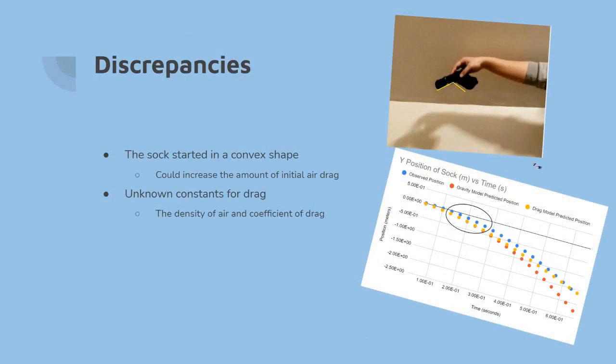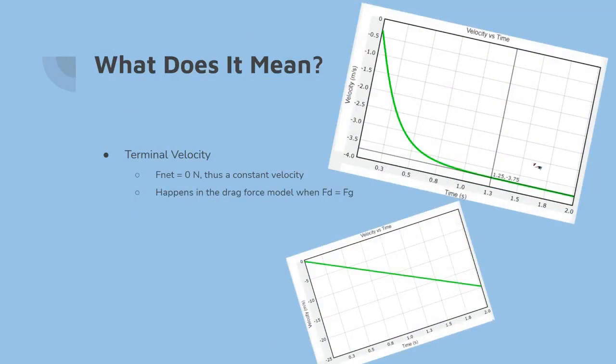Despite these discrepancies, I can actually tell you what it means. It means that you can finally calculate and understand what terminal velocity is. Terminal velocity is when the net force on an object is actually 0 newtons, thus that object has a constant velocity according to Newton's second law equation. The net force reaches 0 when the drag force is lifting the falling object at the same rate the gravitational force is pulling the object down. This can be seen in our prediction models.